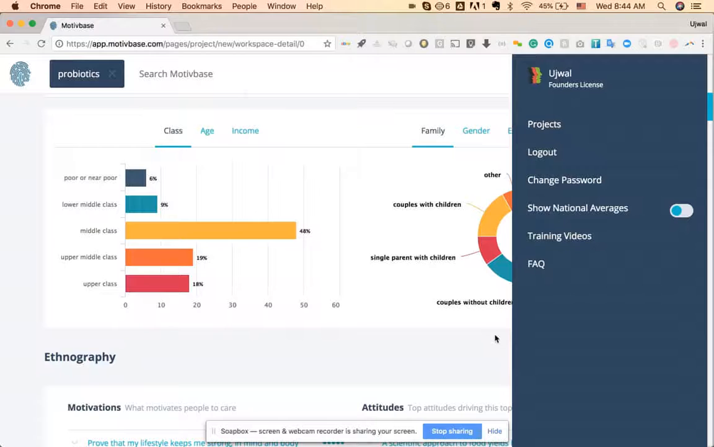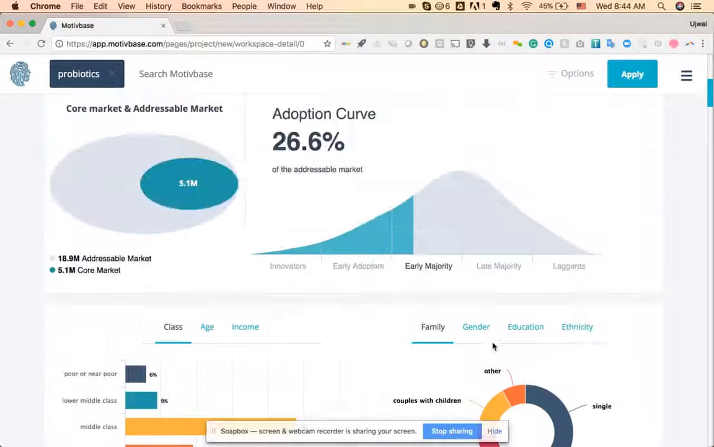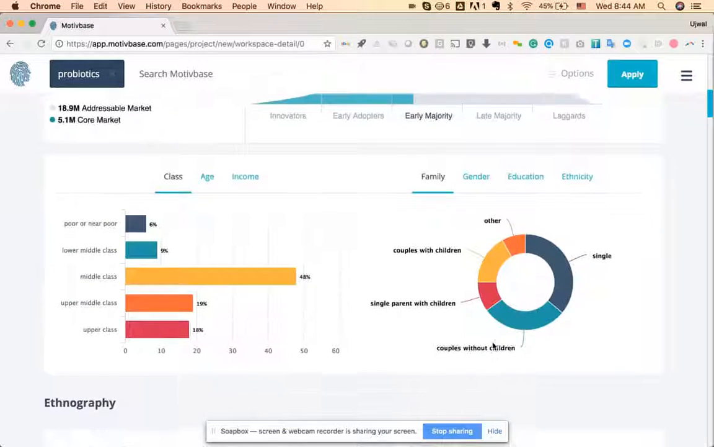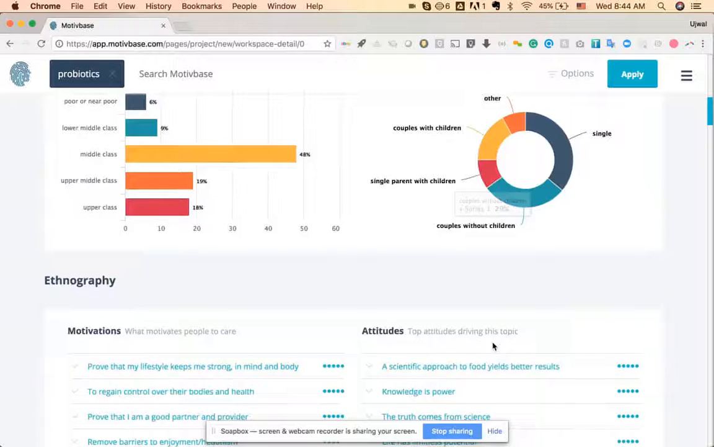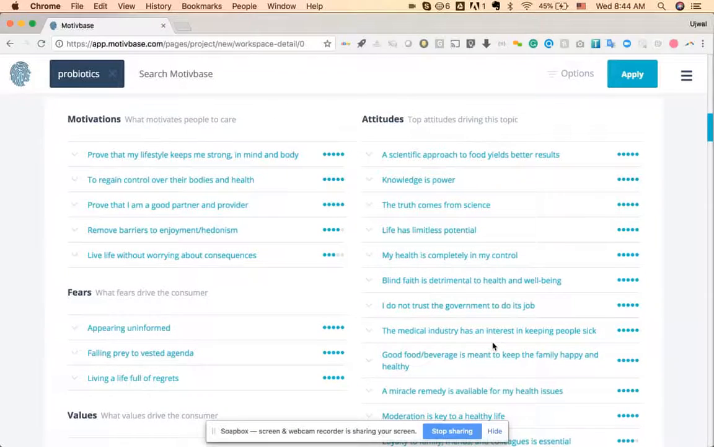And also you'll notice that on this right side, you'll also have access to our FAQ site as well as our training videos. The FAQ site is really important because it's got all the detailed definitions of all these things that you'll see in your dashboard within MotivBase. And then next we move on to the ethnographic DNA surrounding probiotics.